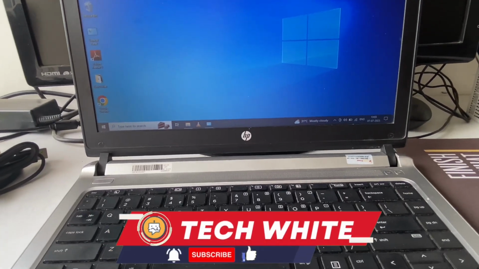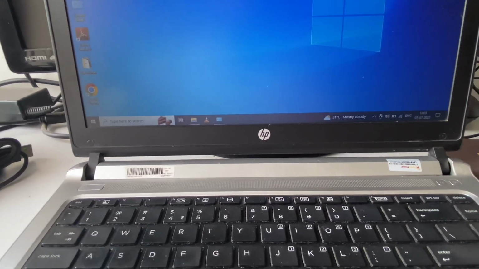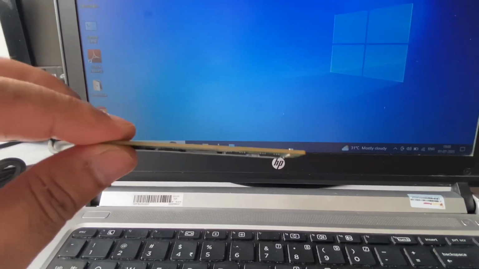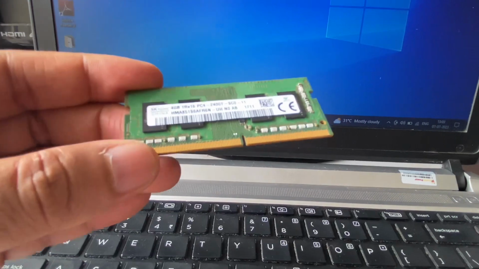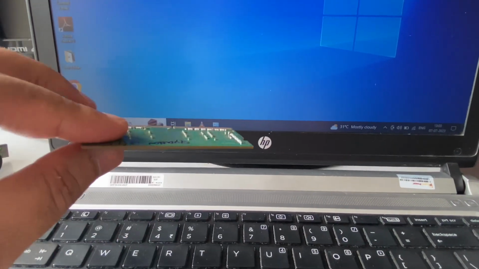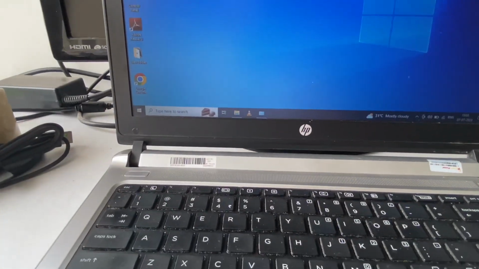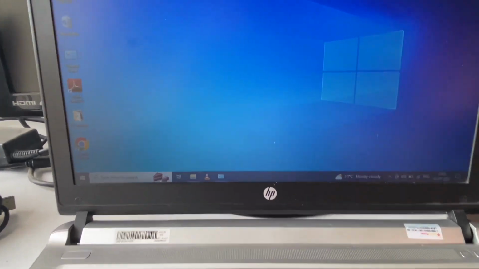Hi friends, so in this video I will show you how to upgrade or change your RAM in your laptop. So this is a RAM I will use to upgrade on my laptop. So first I will show you how to check your laptop configuration.